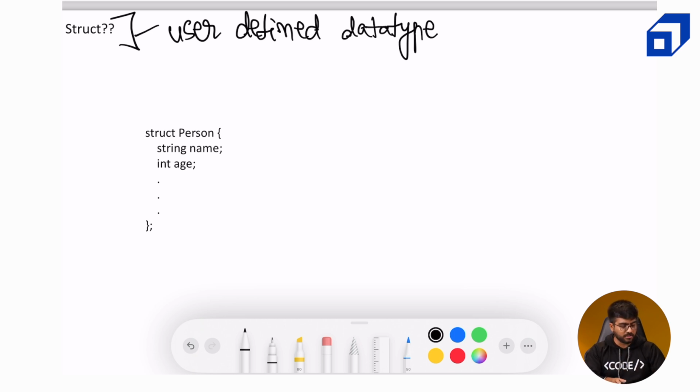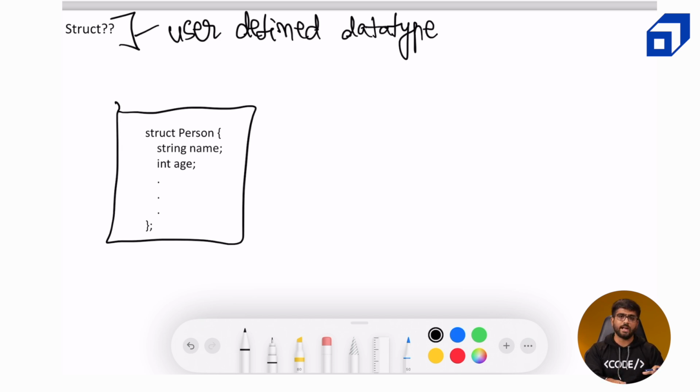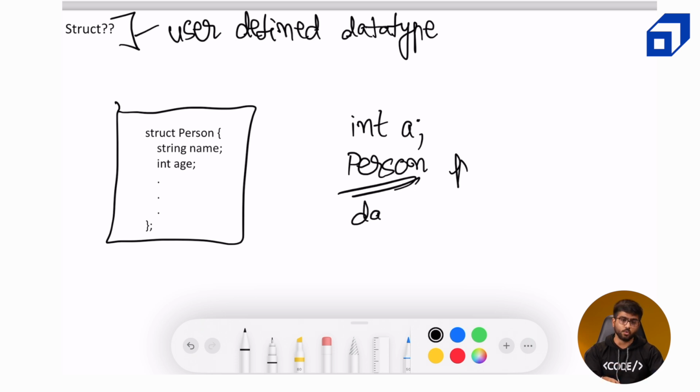For example, person is an entity. Now what does the person have? They can have name, age, gender, occupation, and lots of other details included in it. So this is the syntax of a struct first of all, and this is how you can define a struct and use it. For example, we had int a in one of our previous modules. This was the declaration of an integer. So similarly here, the data type of the structure is person. So you can have person p or any name you want to give it. Person is the data type over here, and this is a user-defined data type.